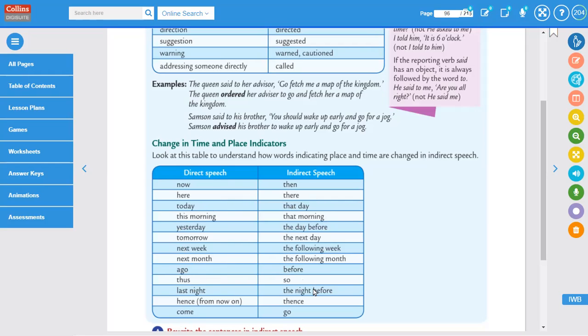Last night changes to the night before. Hence, or from now onwards, changes to thence. Come changes to go. Yesterday can change to the day before or the previous day. You can say that also. That's not incorrect. And tomorrow, the following day, or the next day.